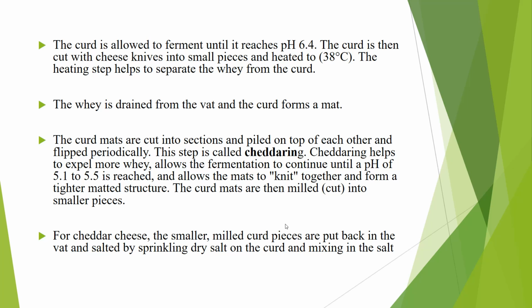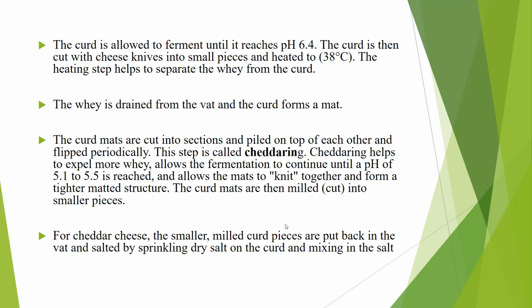The curd mats are cut into sections and piled on top of each other and flipped periodically. So this point explains how curd mats are cut into small pieces, and these pieces are piled on top of each other and flipped periodically. This step is called cheddaring. Cheddaring helps to expel more whey, nothing but more water content. This allows the fermentation to continue until a pH of 5.1 to 5.5 is reached and allows the mats to knit together and form a tighter matted structure.